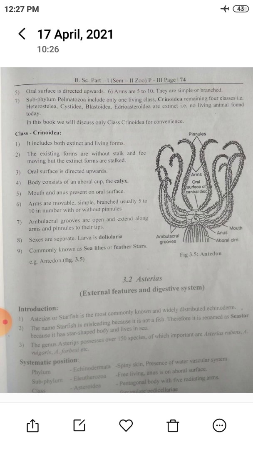Sexes are separate and the larva is Doliolaria. They are commonly known as sea lilies or feather stars because they look like feathers. Example, Antedon. In the next lecture we will discuss external features and the digestive system of Asterias.